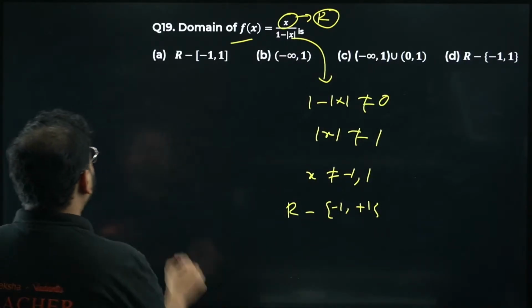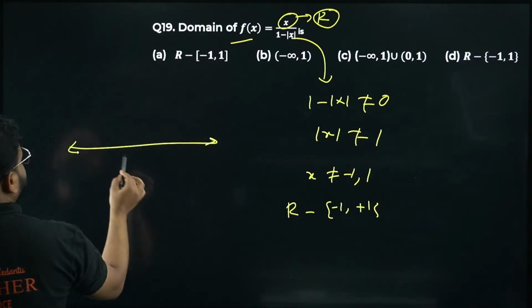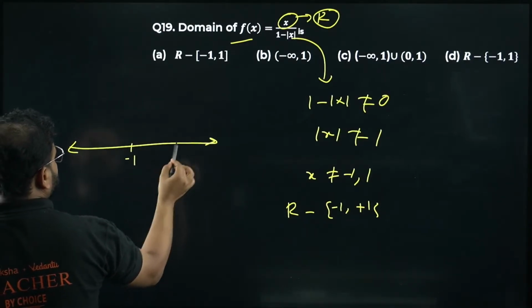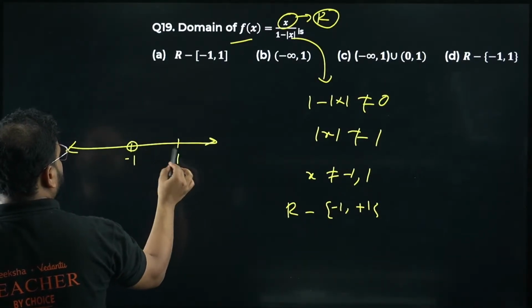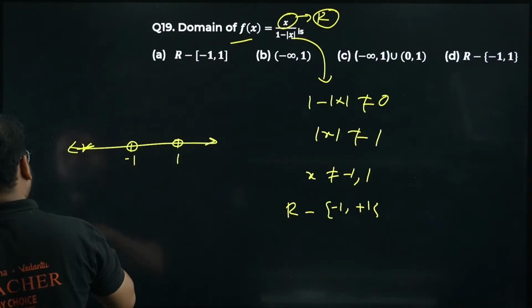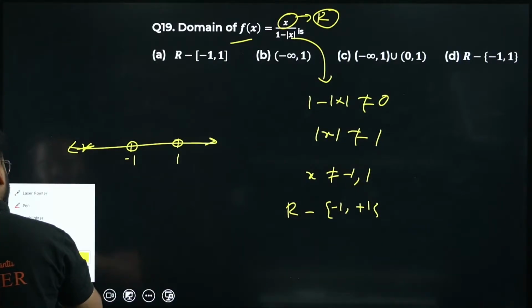So from all real numbers, please check on the number line. There's a minus 1 over here. There's a plus 1 over here. Keep it open. Rest all is closed. Please check. Rest all is closed, sir.